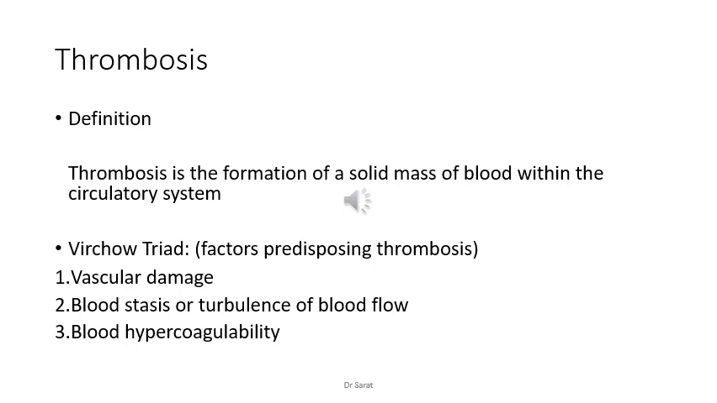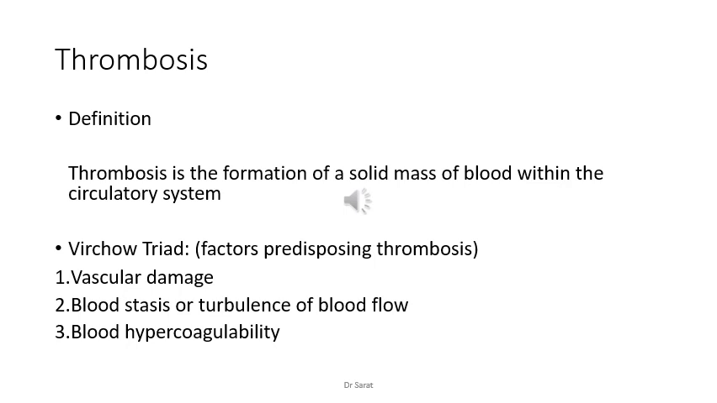So thrombosis is the formation of a solid mass of blood within the circulatory system. It's a solid mass of blood. Beginning from that small clot, it grows up to a solid mass of blood which stays in a particular place, and it obstructs the circulation. So that is called thrombosis, the process of a thrombus growing and obstructing a circulatory system. That process is called thrombosis.